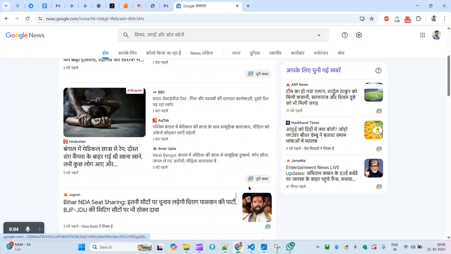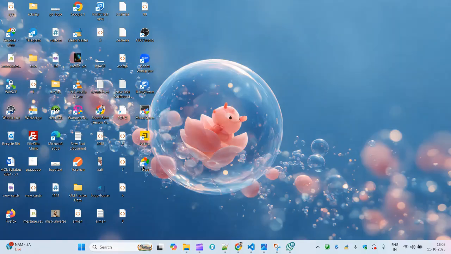So now you see I am going to use two browsers here. You see this is Google News and you see here this is in Indian language. ये हिंदी में है. Now I am going to open Ola browser.